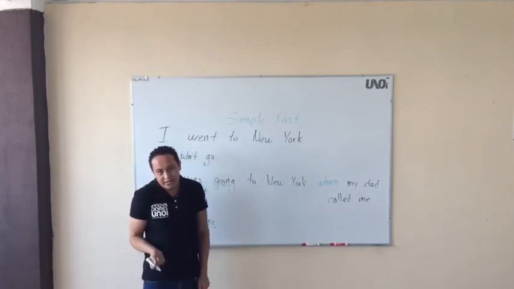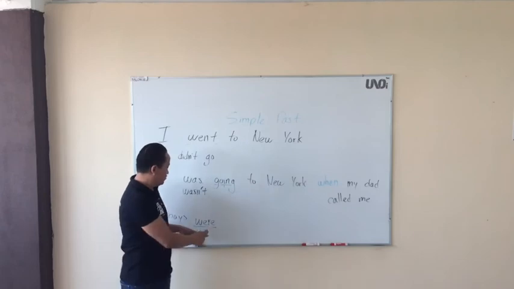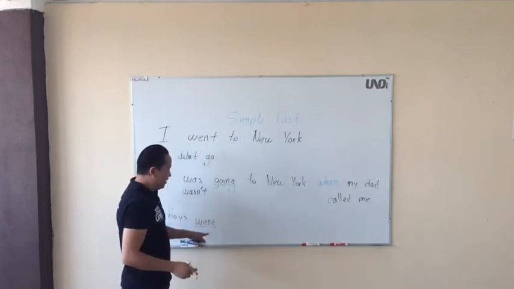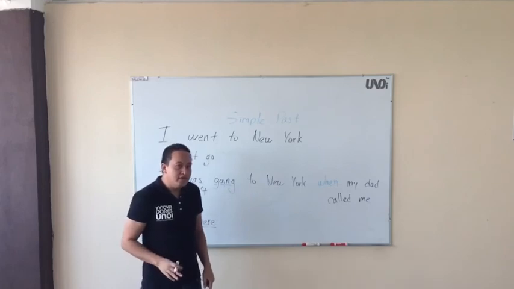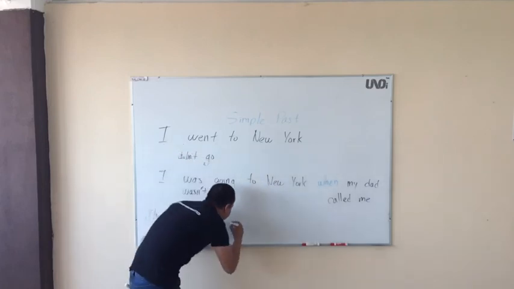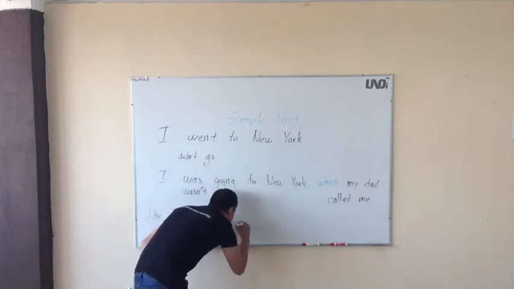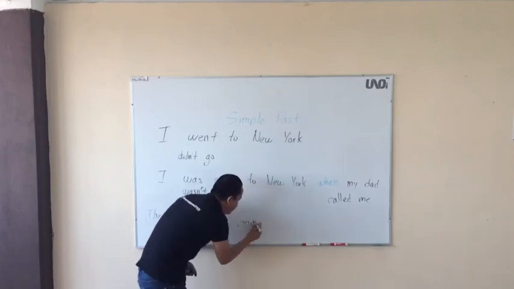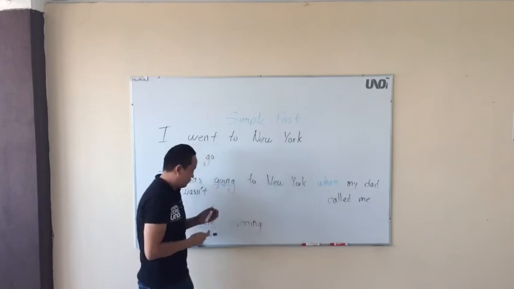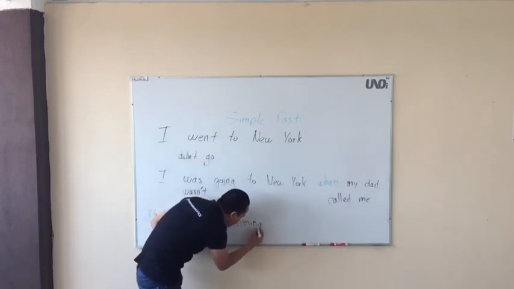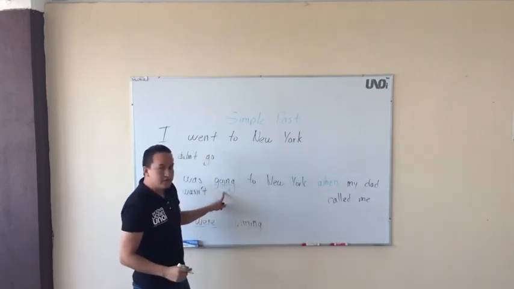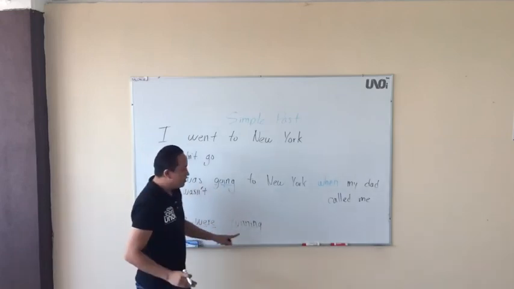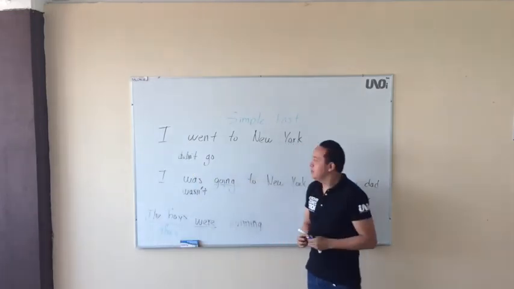Right? And the negative, was, wasn't, were, weren't. For example, the boys were running. Remember, gerund, ing, right? So, the boys were running, okay?